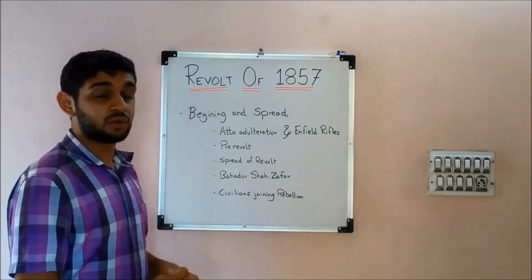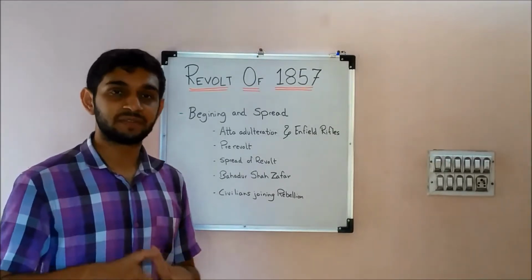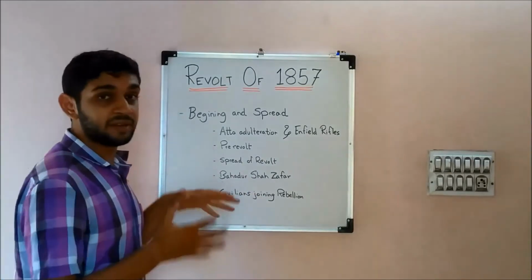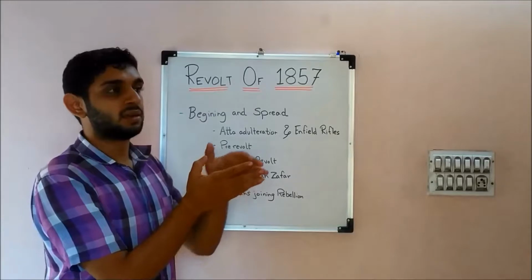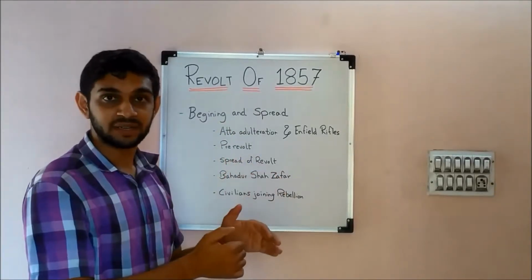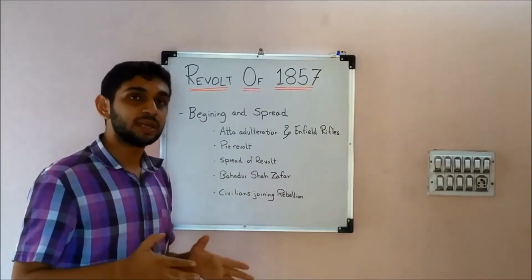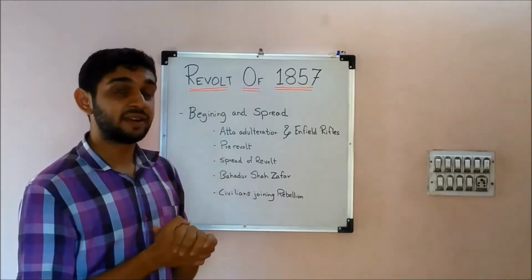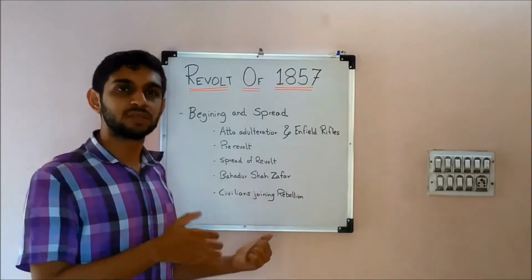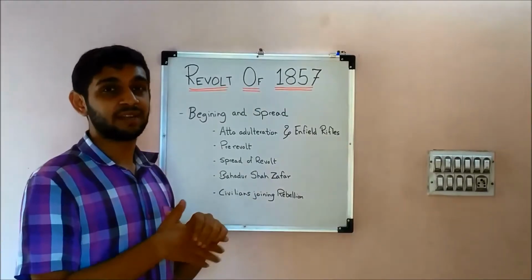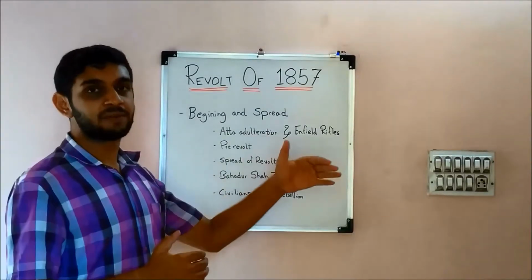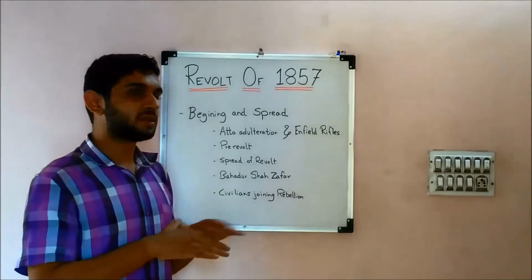Before going into the actual revolt that was on 10th of May 1857, let's see the pre-revolt conditions. These revolts had been starting since the beginning of 1857. In February 1857, the 19th Infantry of Berhampore refused to use these cartridges and broke into a mutiny. They started in February and in March their infantry was disbanded.